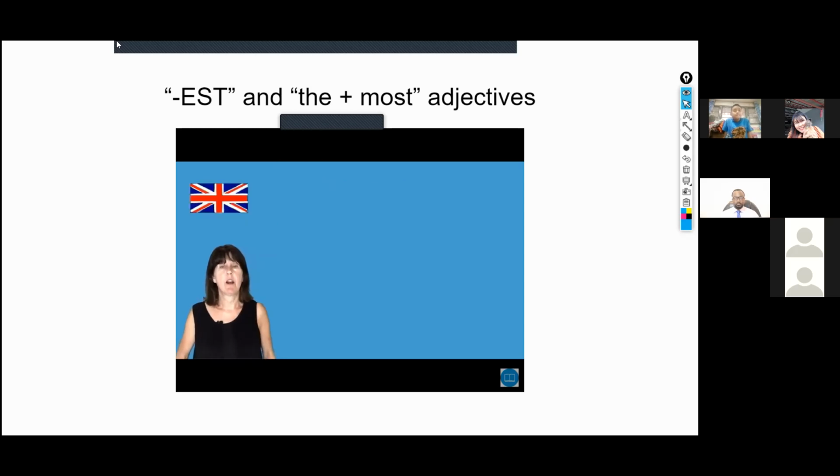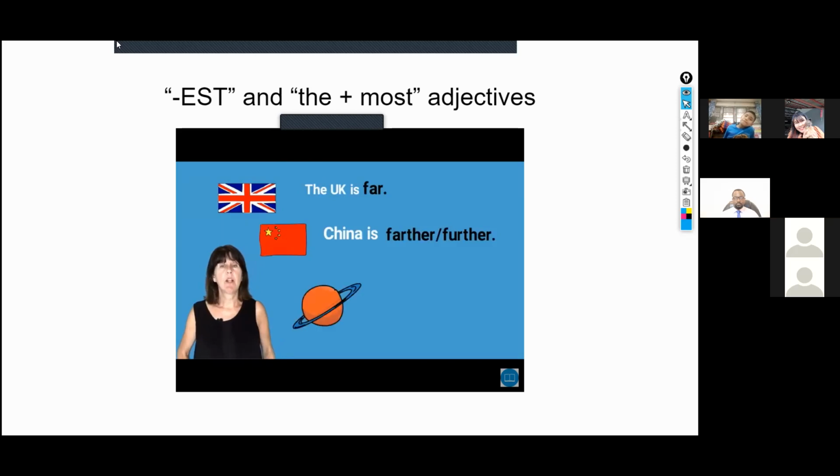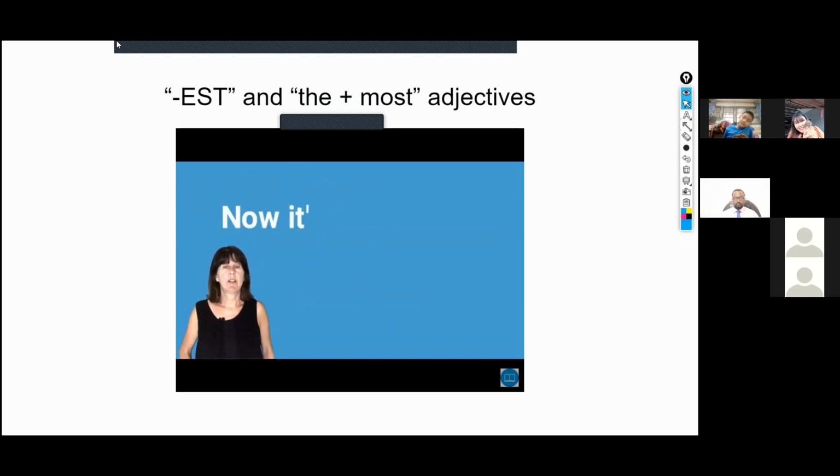And lastly, far. So as we saw in my comparatives tutorial, the UK is far, China is farther or further, but the furthest of all is Pluto. So Pluto is the farthest or furthest planet from the Earth. Note that you can use farthest or furthest as a superlative for far. Now it's your turn.